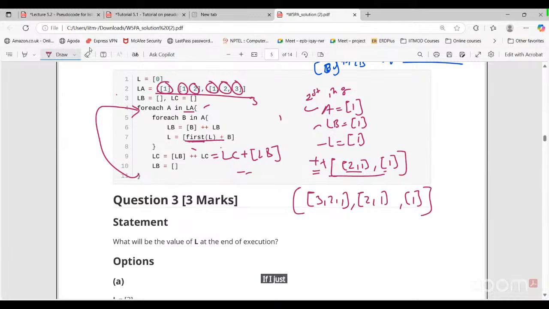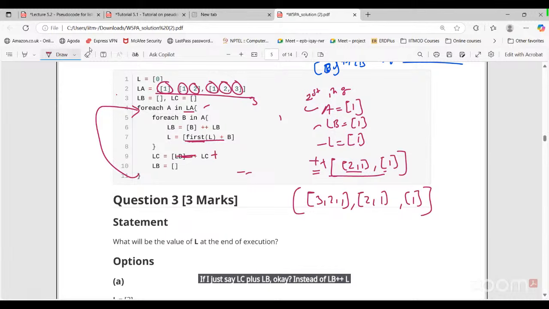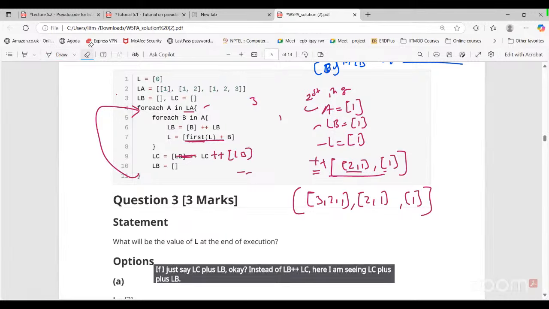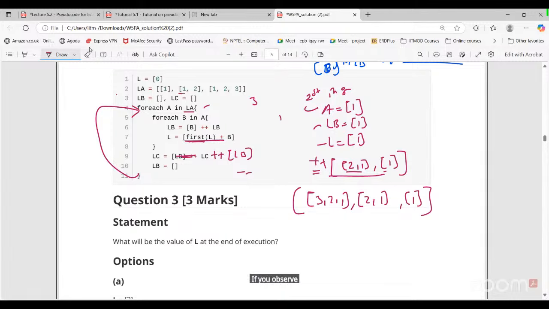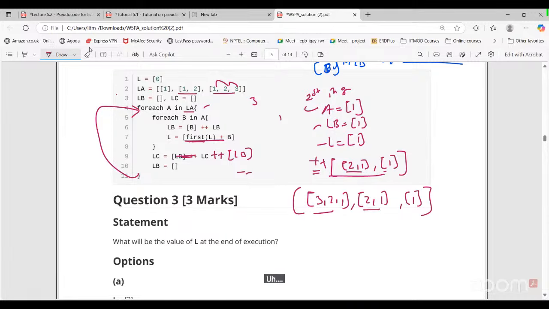If I just say LC plus LB, okay? Instead of LB plus LC, here I am saying LC plus LB. If you observe here, elements inside the list will also get reversed, right? Yes, sir.